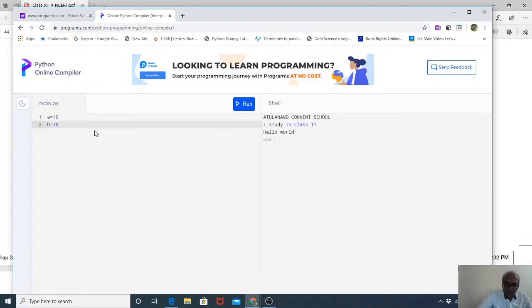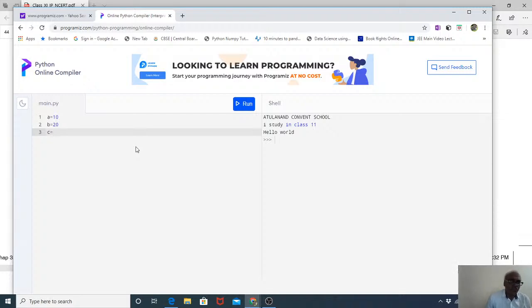Now we have this c. A and B are the two variables, and they are going to carry values. A is going to carry 10 and B is going to carry 20. So C should also carry some value. Why? Because we have declared C as a variable. Whenever we declare a variable, it has to carry some value inside. So we can write 10 plus 20 equal to 30 also.